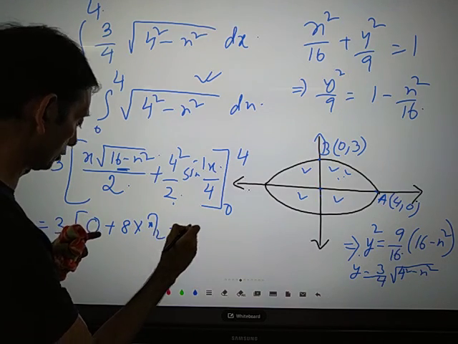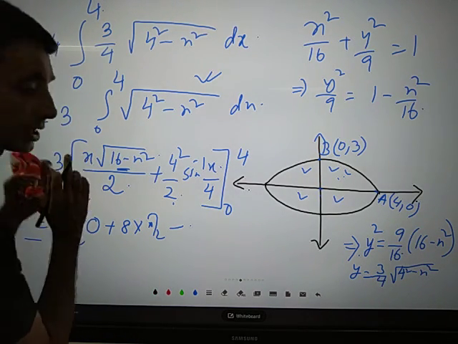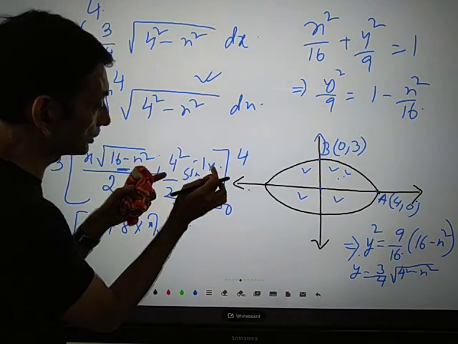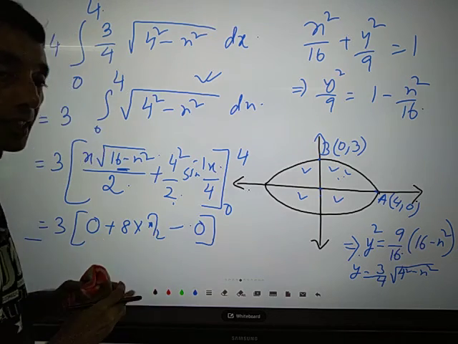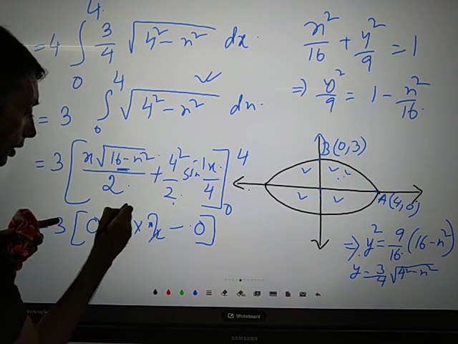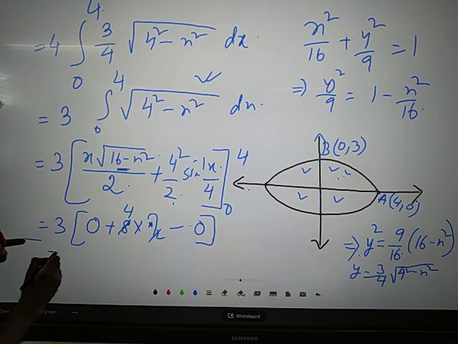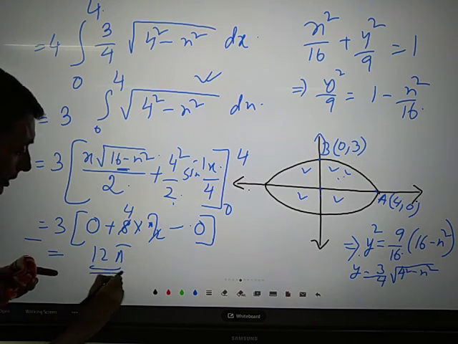Then minus, if I substitute 0, this portion will be 0, and sine inverse 0 is 0. So you are going to get only 0. What is left out? You can cancel this, this is 4, and if you multiply, it's 3 pi. So this is your answer.